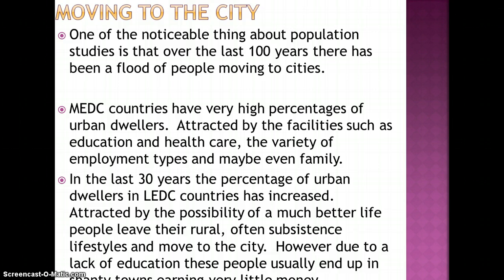They're leaving the rural countryside areas, hoping to have a much better life for themselves and their families when they move to the city. They're looking for better jobs, for better pay, for education for their children, a more sustainable food source. But what they usually end up with is living in shanty towns, earning very little money because they lack education.